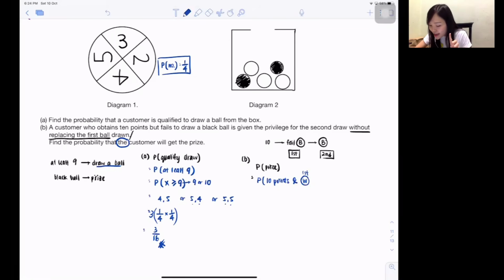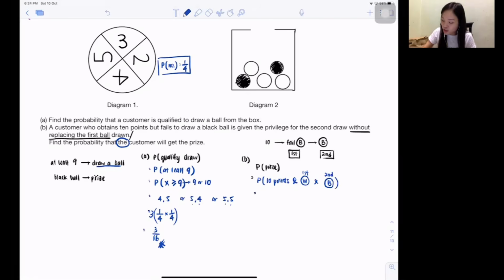And then in the second draw he must get black, because only like that will he get the prize.